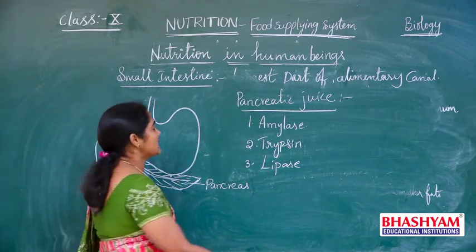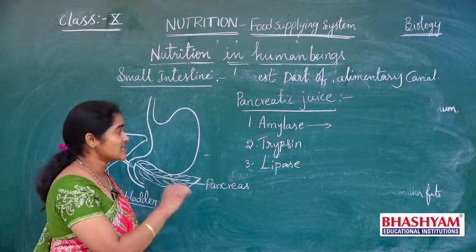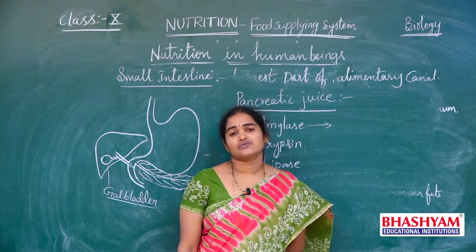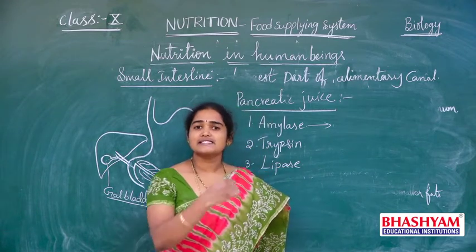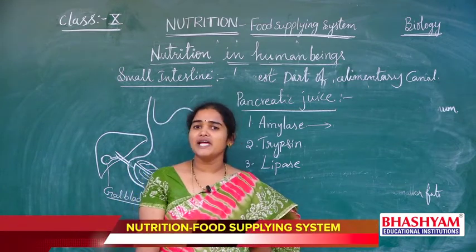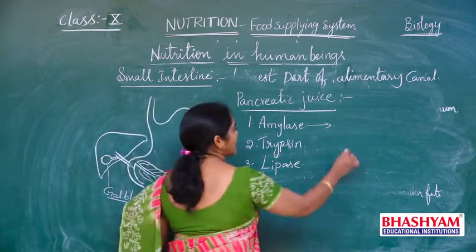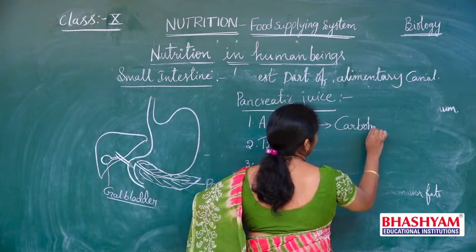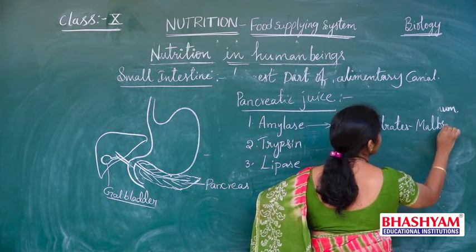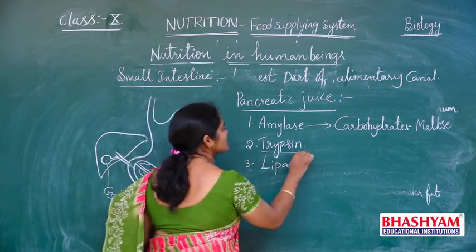So here the amylase. Salivary amylase acts on which component? Carbohydrates. Here also the same thing. Here amylase acts on the carbohydrates which were left over. Already some carbohydrates are digested by ptyalin or salivary amylase, and the remaining carbohydrates are digested by this amylase, and the carbohydrates are broken down completely and converted into maltose sugars. Maltose sugars.